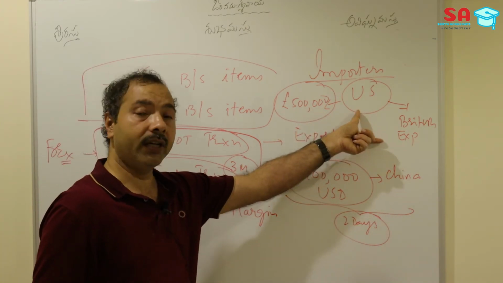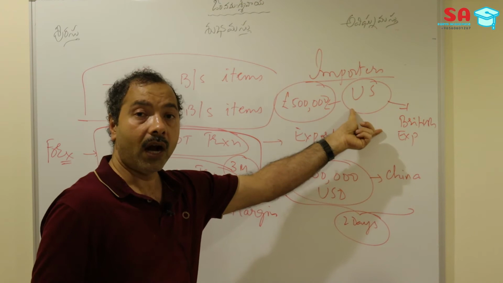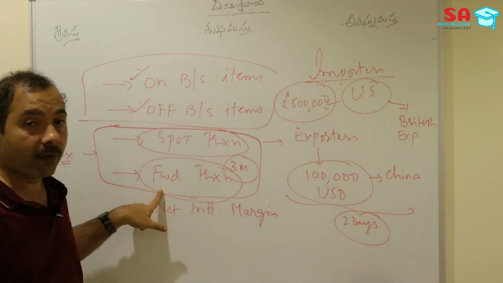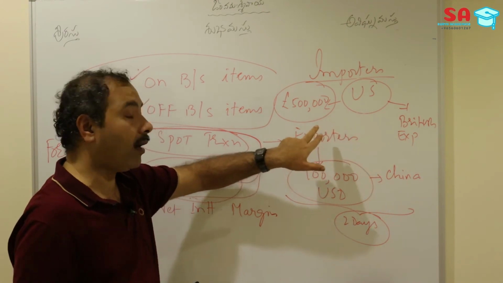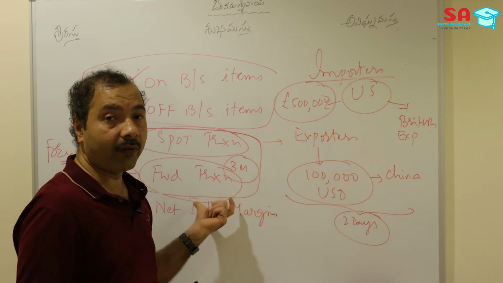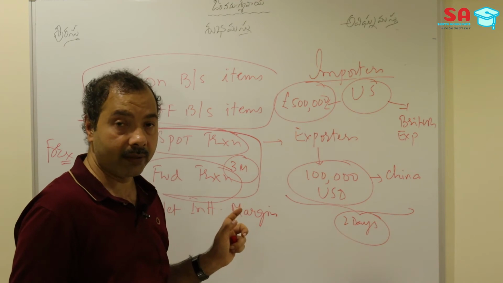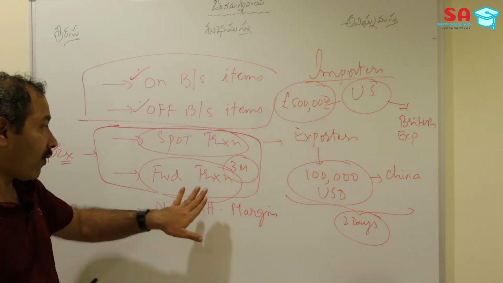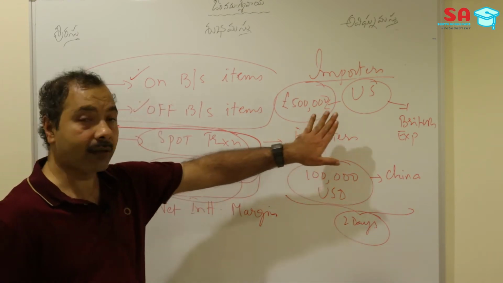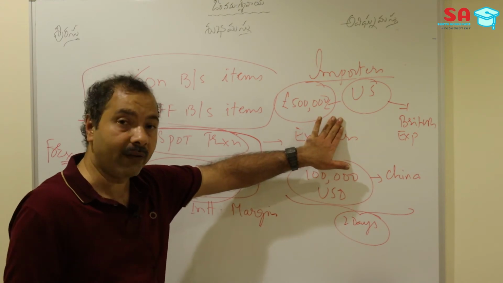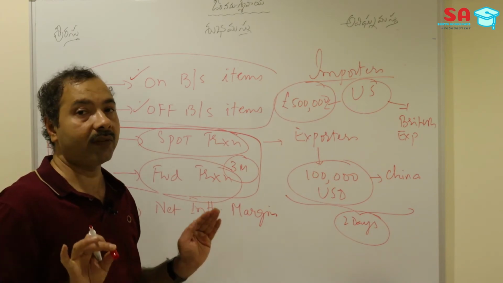Suppose the bank is situated in the US, and it has to sell 500,000 pounds to this US importer after 3 months, and it is entering into a forward transaction with this importer. If the exchange rates move adversely against this forward transaction, the bank may be at risk due to the fluctuation of the exchange rate. So what we are saying is, this forward transaction is again an example of an off balance sheet item. As of now, the bank has not sold the 500,000 pounds. It is going to sell 500,000 pounds in future. So as of now, this 500,000 will not appear anywhere in the books of the bank.